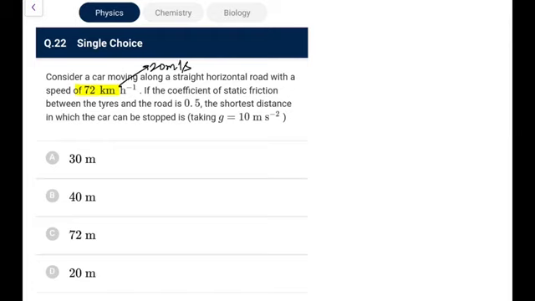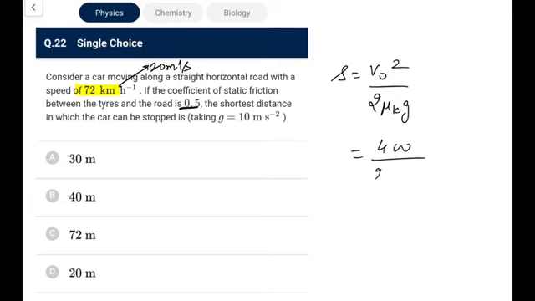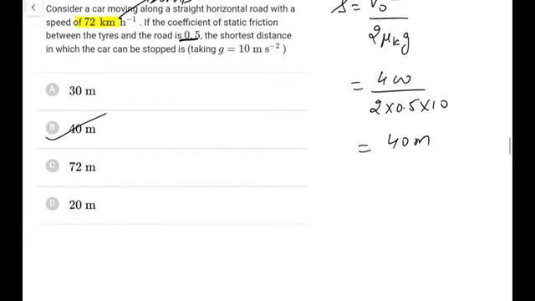If the coefficient of static friction is 0.5, the shortest distance in which the car can be stopped, you know stopping distance is v naught square, initial speed upon 2 mu kg. You directly derive using the third equation, because acceleration will be constant, equal to minus mu kg. So this is 20 square is 400, 2 mu k is 0.5 and g is 10. So this is 400 by 10, that is 40 meters for you. That will go for option B here. Minimum distance is 40 meters.